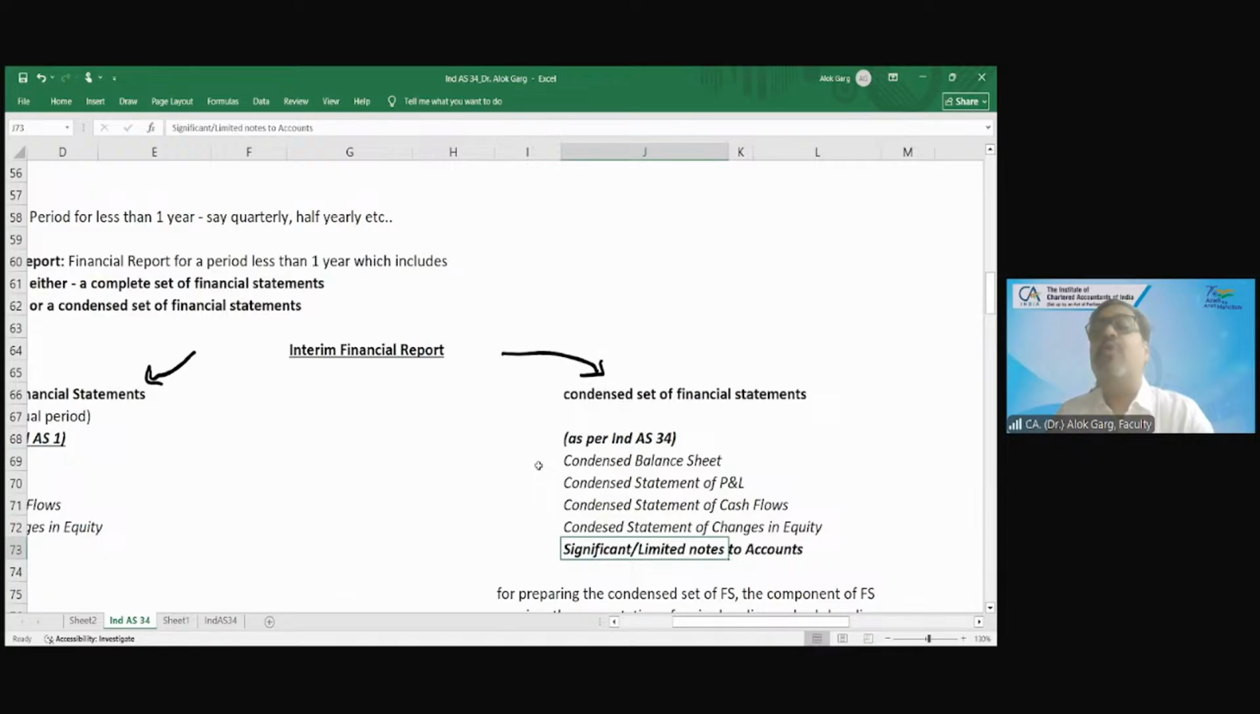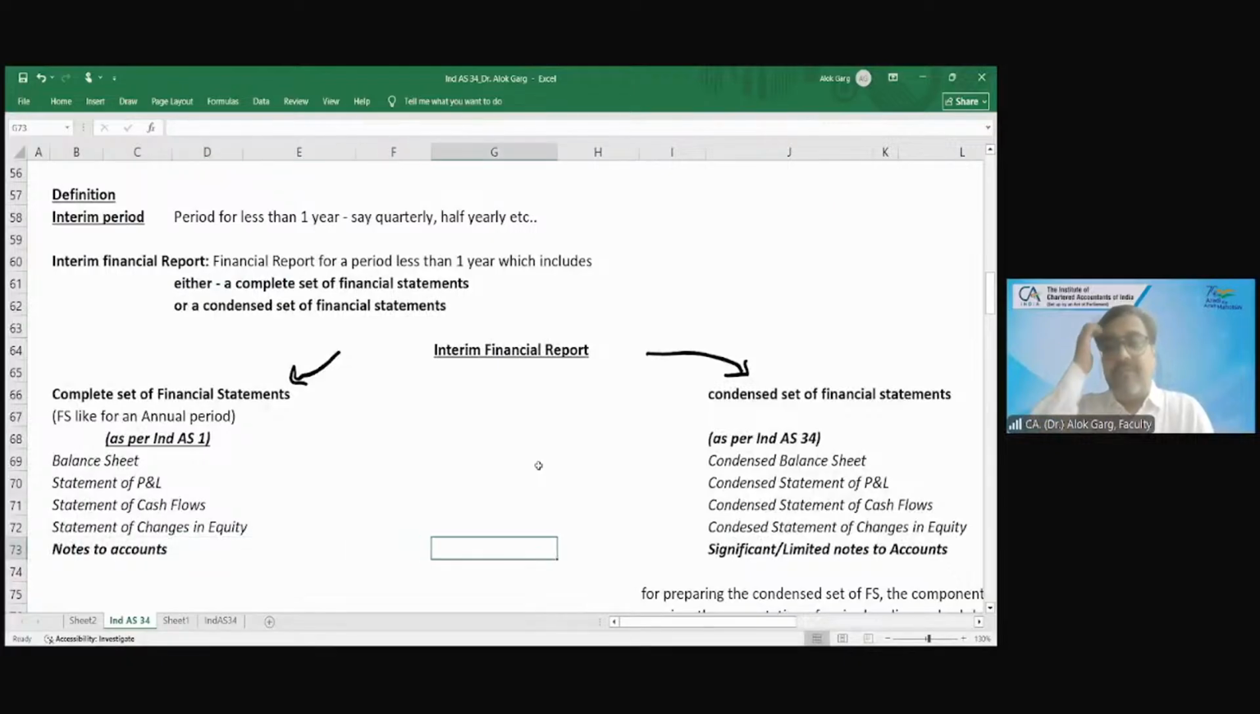This standard talks about two types of notes. Number one, notes which are significant, which are material. Number two, mandatory notes. Mandatory notes मतलब आपको उसका materiality नहीं देखना, significance नहीं देखना, that is mandatory. So significant notes to accounts means those notes to accounts if the numbers are significant, material, or limited notes to accounts means mandatory notes to accounts. So two types of notes to accounts are given. One, those which are material. Number two, those which are mandatory. Is this clear to everyone?